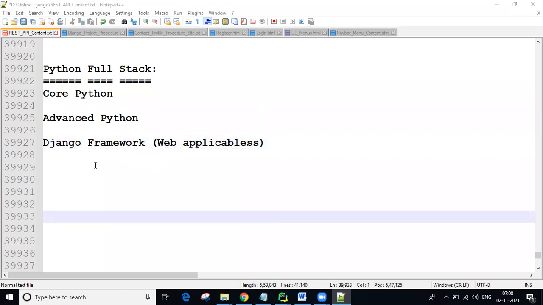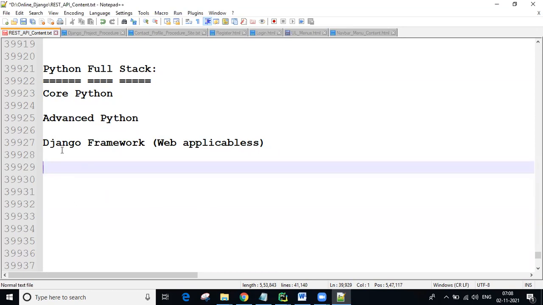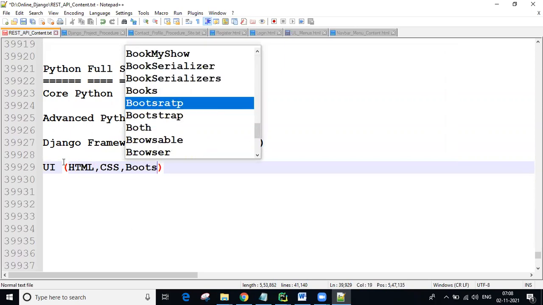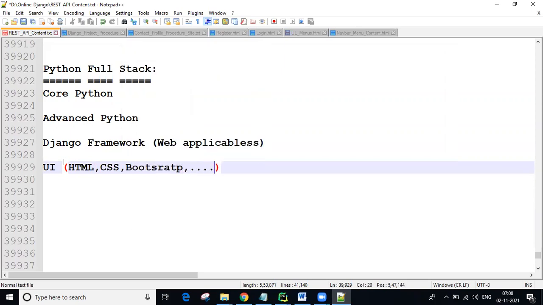Next, when we are working with the Django framework, UI presentation is also required, guys. UI technologies. UI means HTML, CSS, Bootstrap, JavaScript, jQuery, all together, wherever required we can use them.